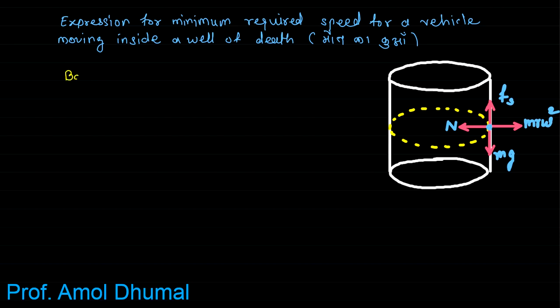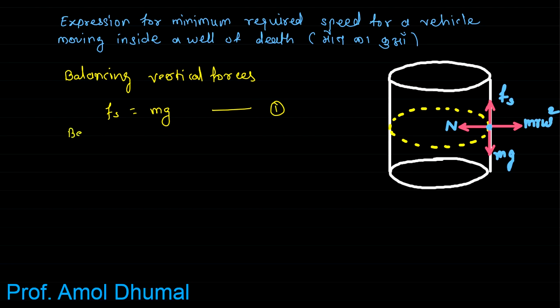Balancing vertical forces: Fs is equal to mg. This is equation number 1.